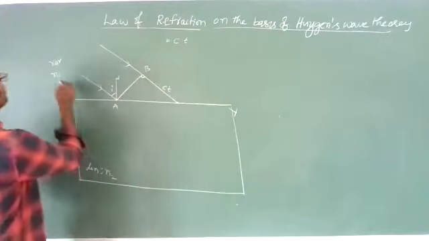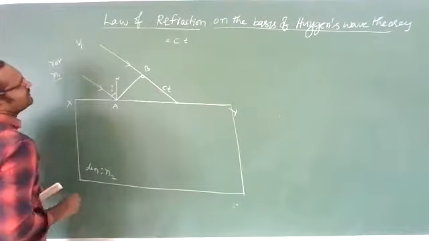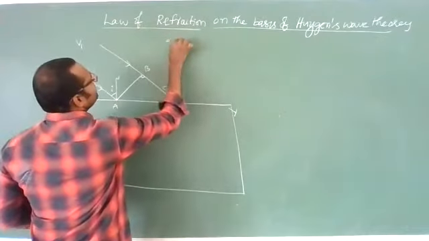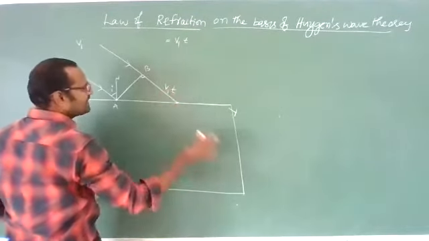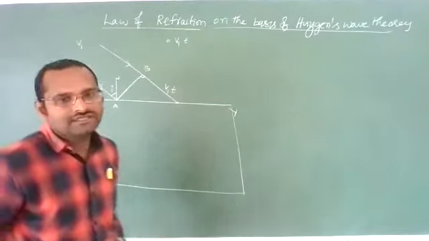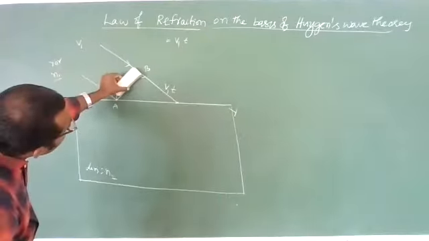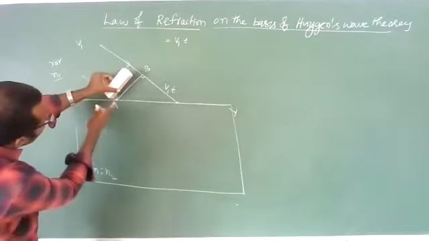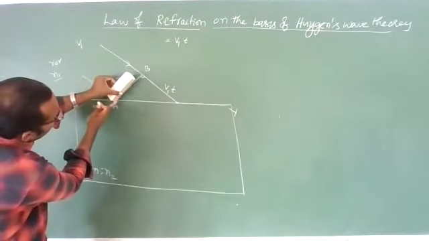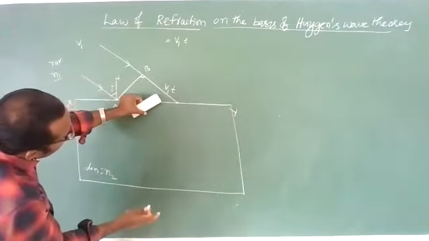Otherwise, let us imagine in the medium of n1, the velocity of the wavefront is v1. Then it has to travel a distance of v1t. Now, when point B of the wavefront travels a distance of v1t, point A also travels some distance.